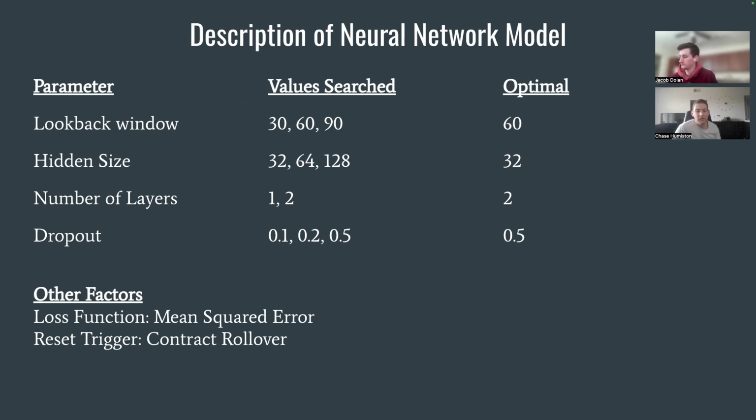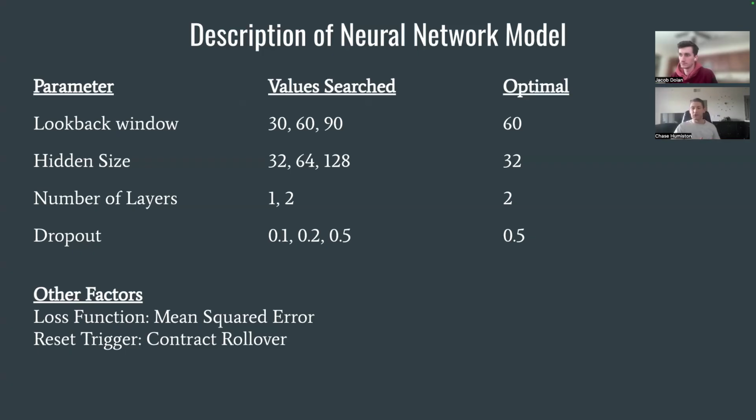And then some other things. The loss function that we used was mean squared error. And one thing we did with the testing data, which is we tested on the year 2024, the full year. And what we did was we reset the model once a month. So it would make the prediction, and then once it got the true value afterwards, it would then train only on that one data point going forward through until the end of the month, which was 3 business days prior to the 25th of each month.